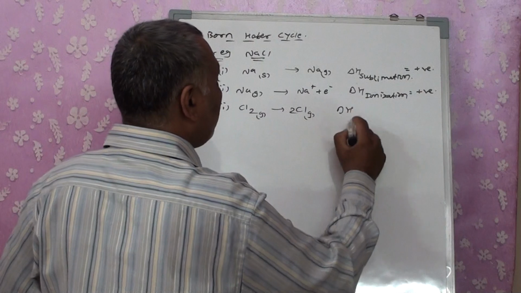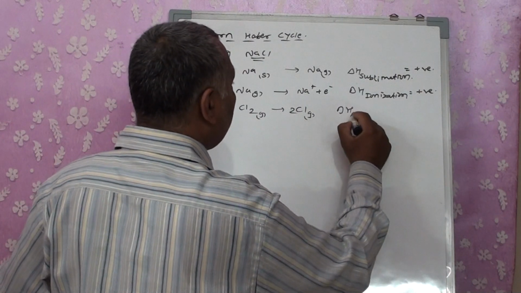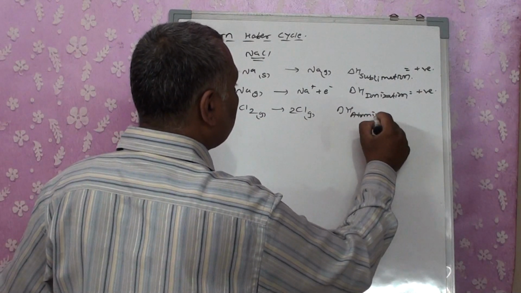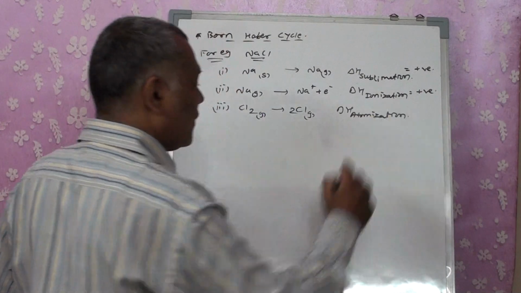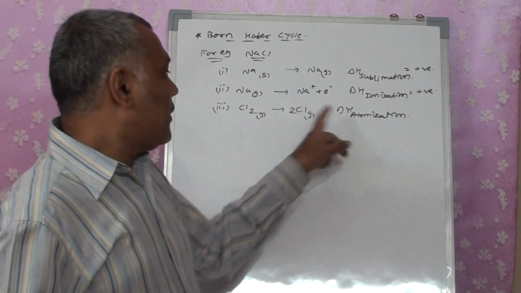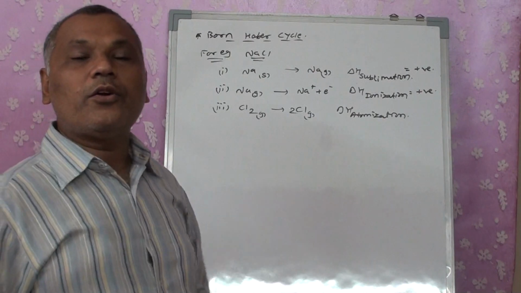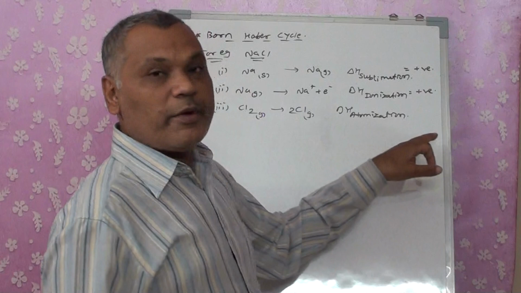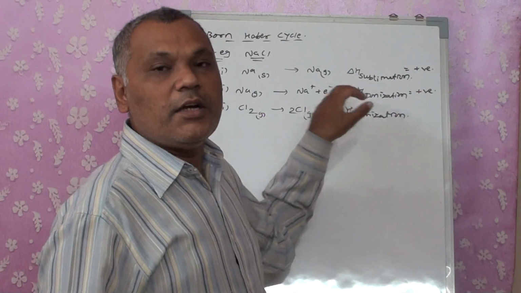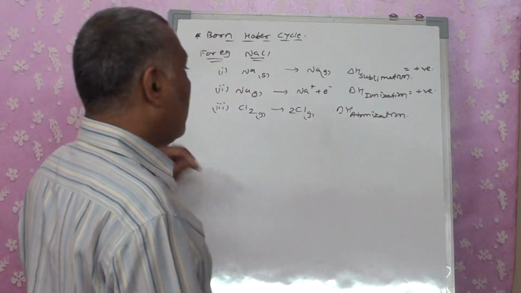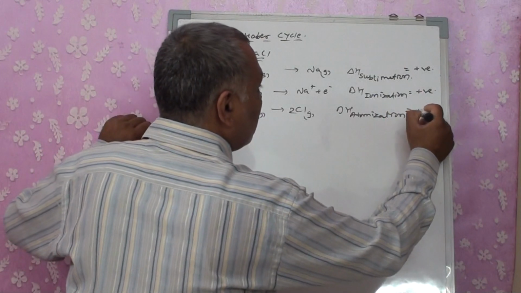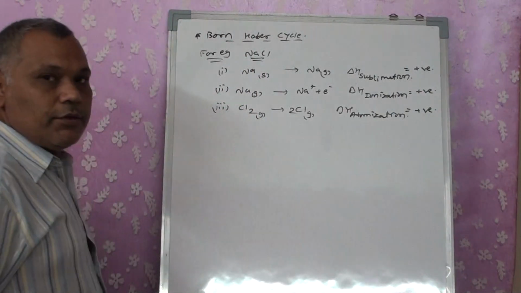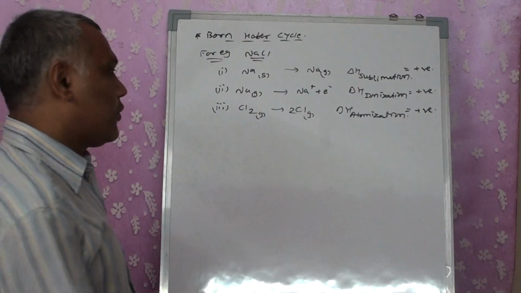So here we get atomization. We studied it in a previous topic also. When it is a diatomic molecule, we can also use the word dissociation energy. So in place of atomization, you can say delta H dissociation also. Again, it's an endothermic process, so its value is going to be positive.